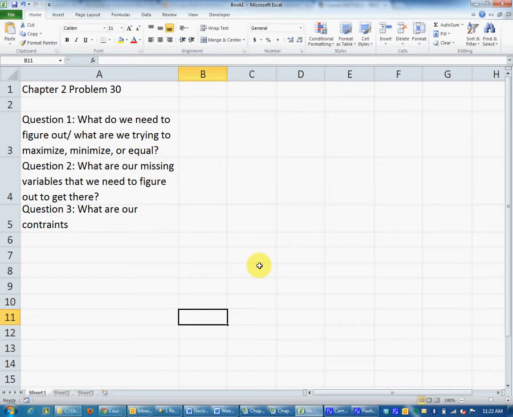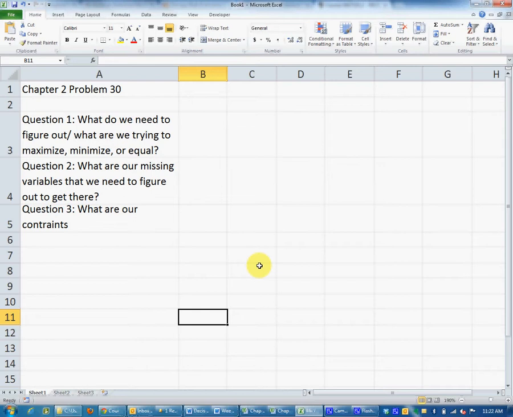Question 2, what are our missing variables that we need to figure out to get there? So what do we need to know? What pieces of information do we not have that we need in order to solve question 1? And those are going to be our yellow cells. So what didn't they tell us?